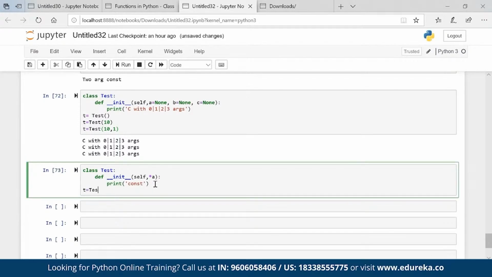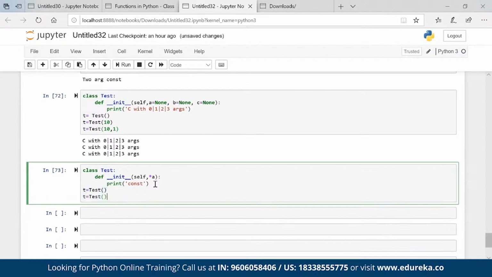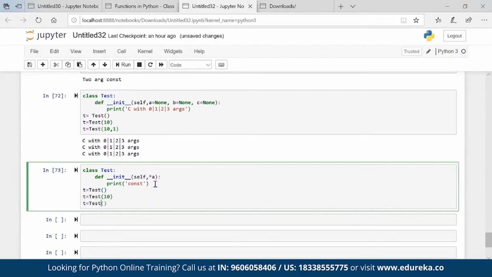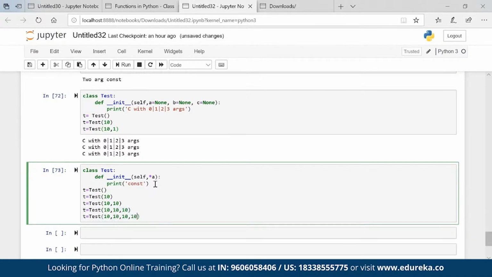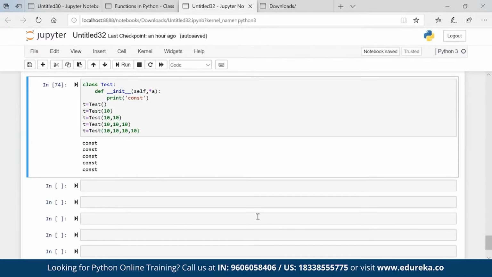T equal to test will work, t equal to test 10 will work, t equal to test 10 comma 10 will work, t equal to test 10 comma 10 comma 10 will work, and so on. No issues. Execute. Perfect.